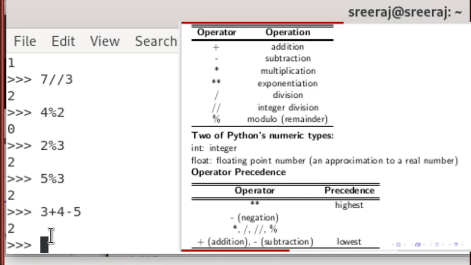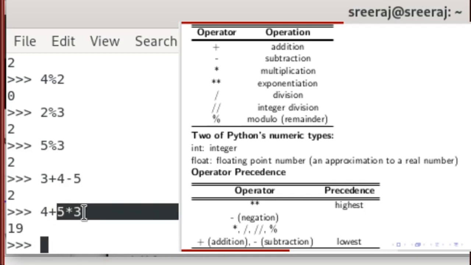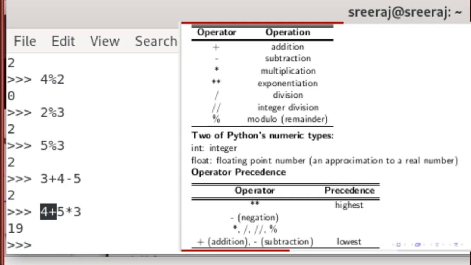Next, let's add 4 to 5 multiplied by 3, and we got the answer 19. That means it starts with 5 times 3, which gives 15, and then 4 is added, giving 19. In this case, the order of operations dictates that multiplication should be applied first, followed by the addition. The 5 is multiplied by 3 and later added to 4. We got the answer 19.